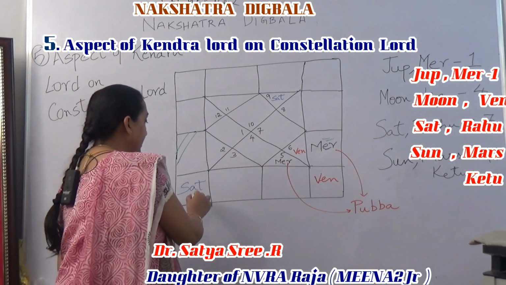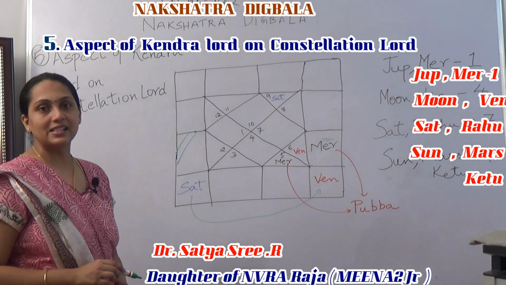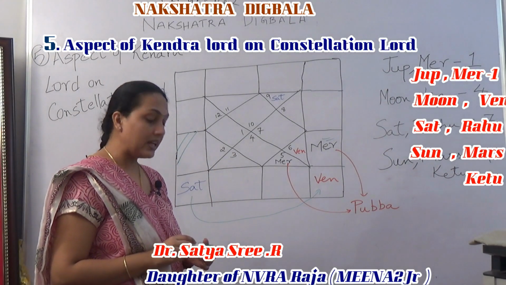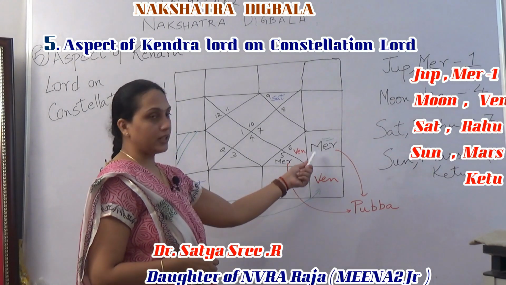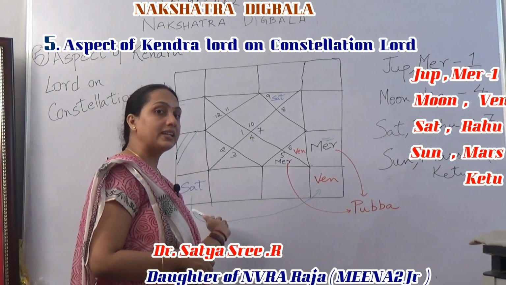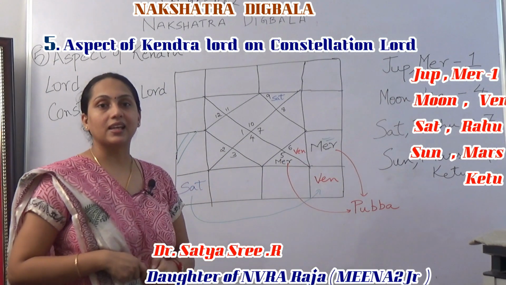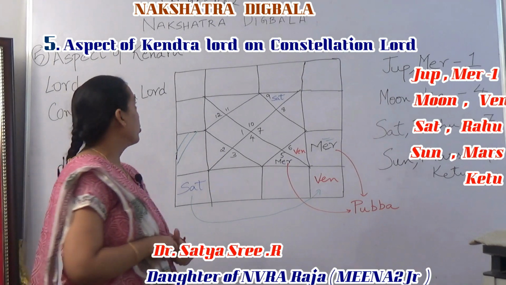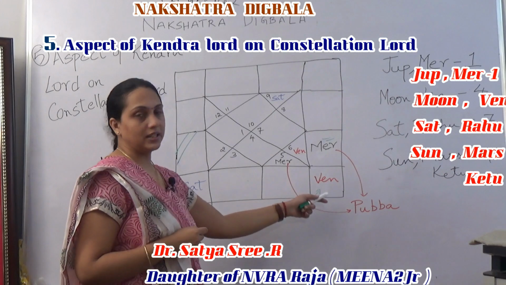How has Mercury gained Digbala? Here Saturn is aspecting Venus. Venus is the constellation Lord of Mercury. Because the Lagna Lord is aspecting Mercury's constellation Lord, Mercury has gained Digbala, through the aspect of the Lagna Lord on the constellation Lord.